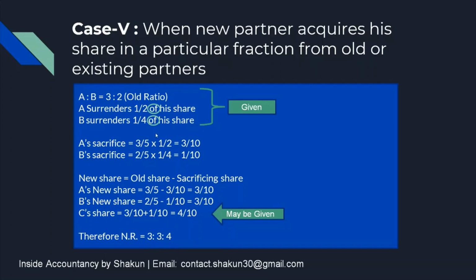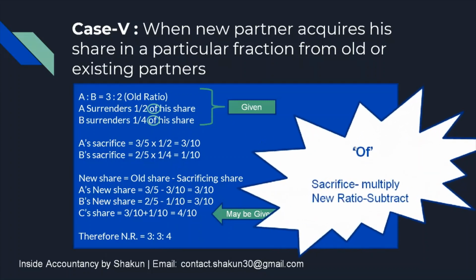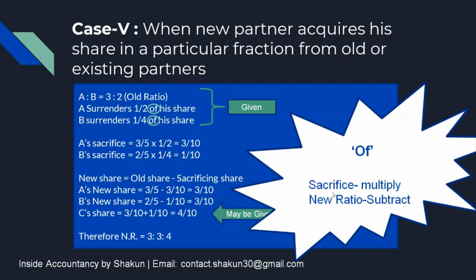So this was the case when the sacrifice was not given. Please remember that this means the sacrifice is not given. You will multiply and then calculate the sacrificing share, and the new ratio as normal can be calculated by subtracting the sacrifice from the old ratio. Moving on.